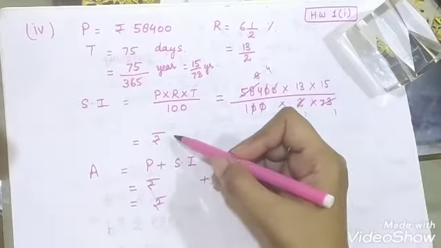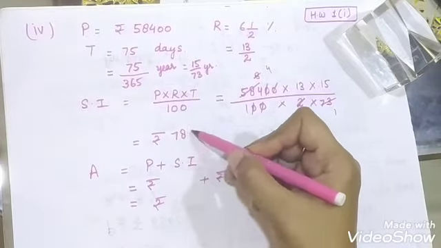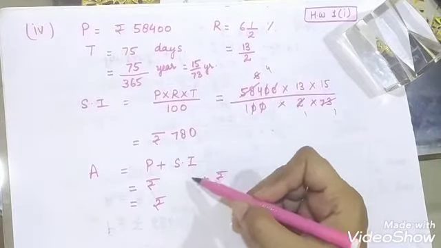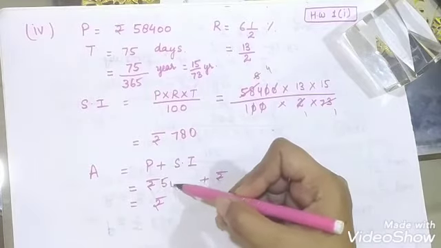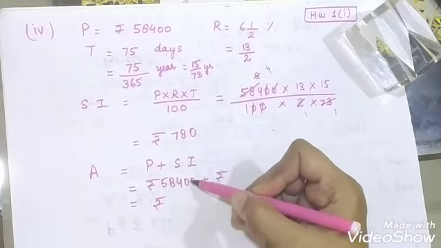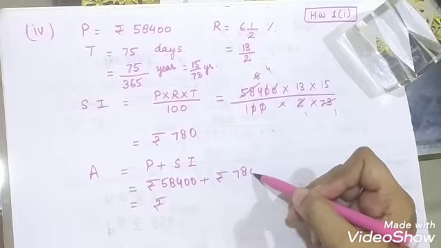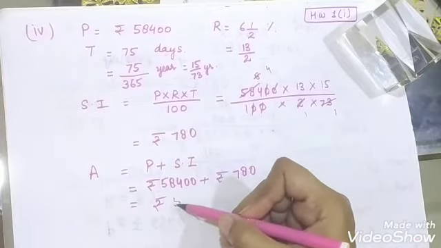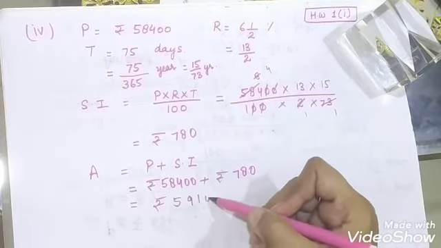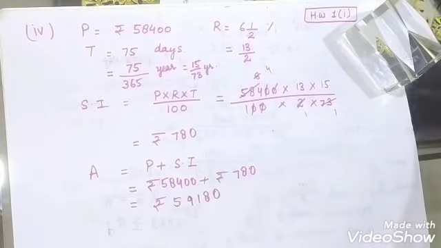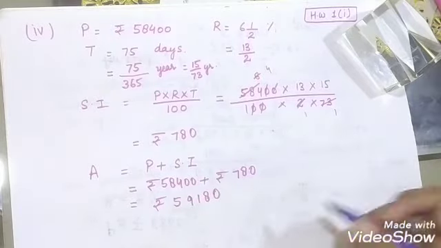When you multiply and solve it, it comes out to be 780. Now to the principal, that is 58400, you will add the simple interest and it comes out to be 59180. So that is your answer.